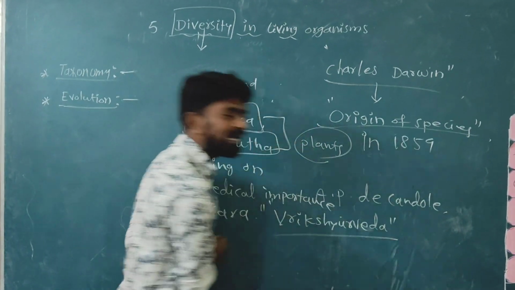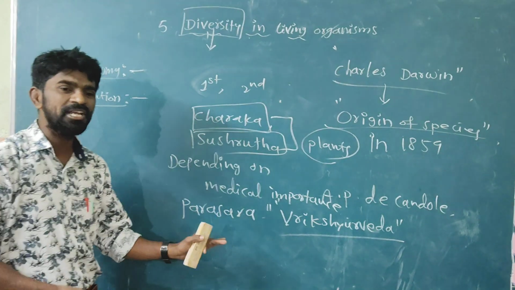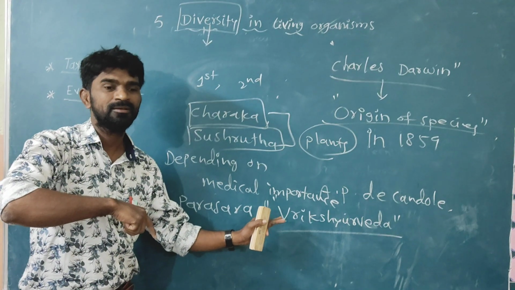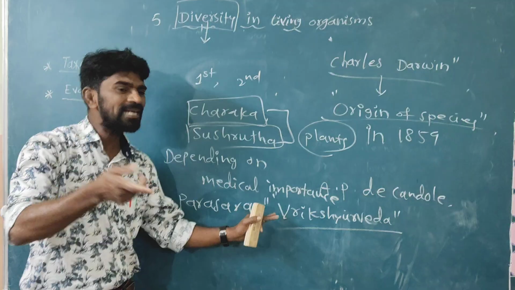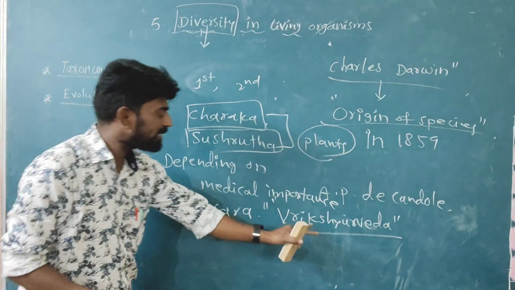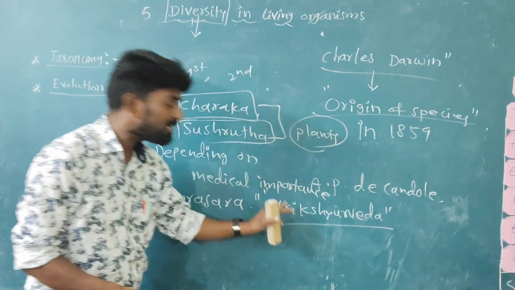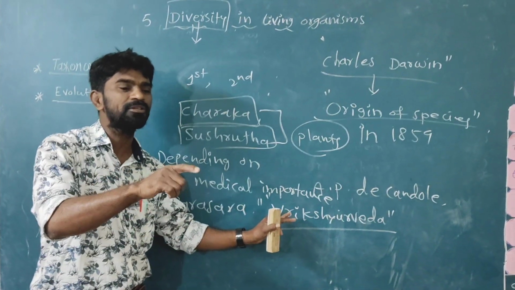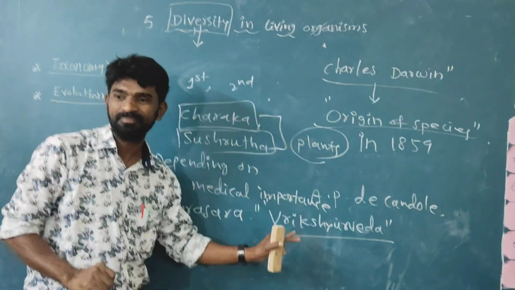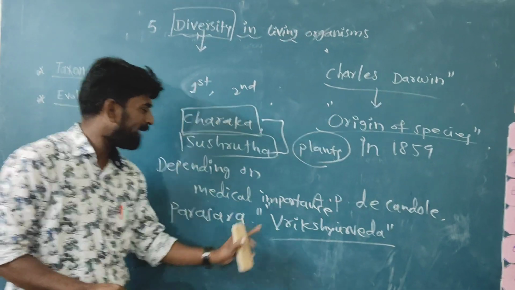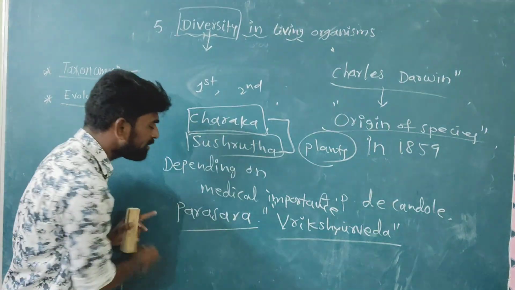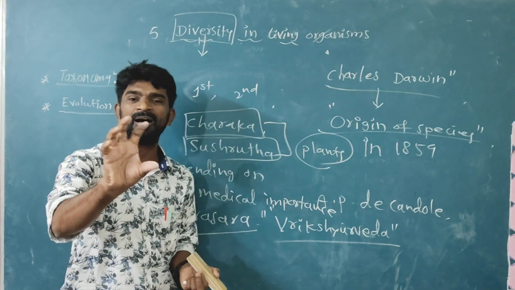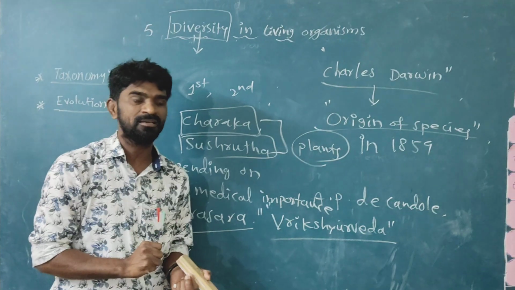He documented the classification system for land plants for the first time. The classification system mainly introduced the structure of the flowers. That means Parasara explained the classification system based on the structure of the flowers.